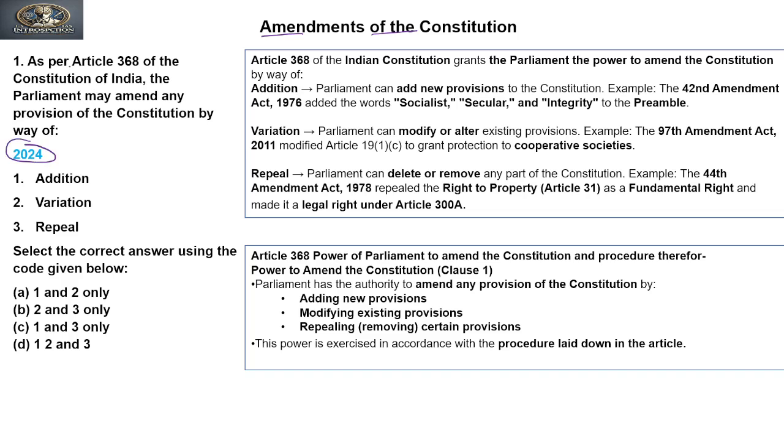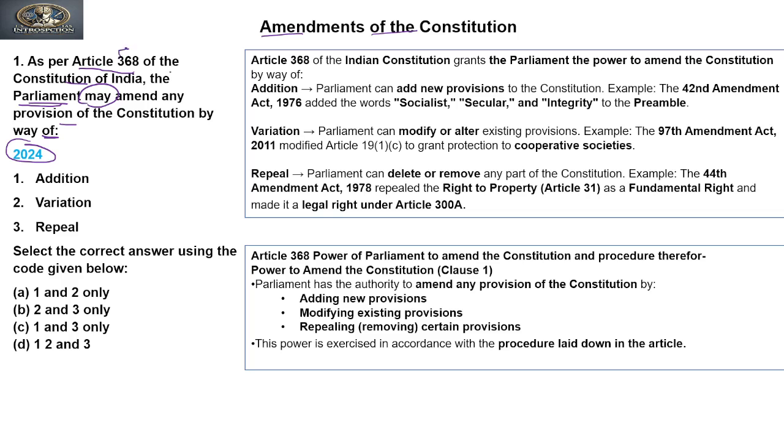The question says, as per Article 368 of the Constitution of India, the Parliament may amend the provisions of the constitution by way of, right? So the question is about what power Parliament has under Article 368 through amendment.